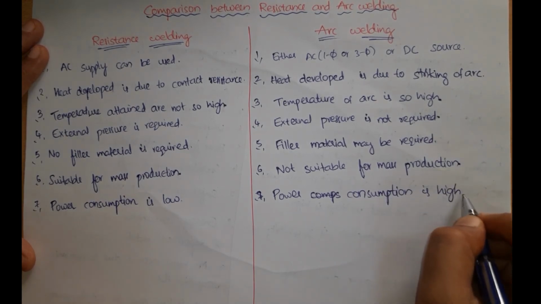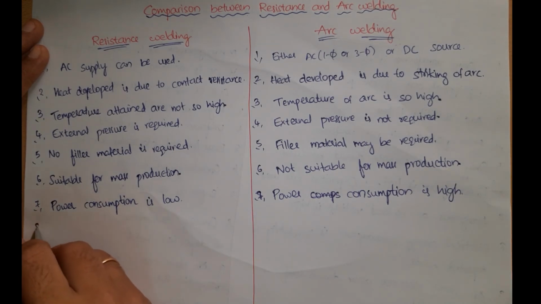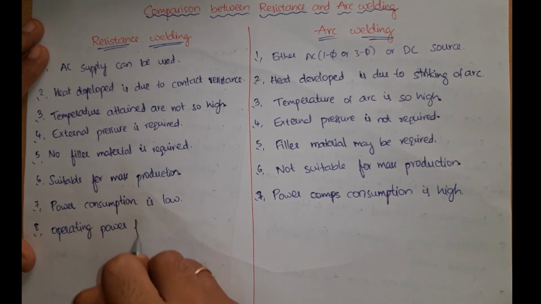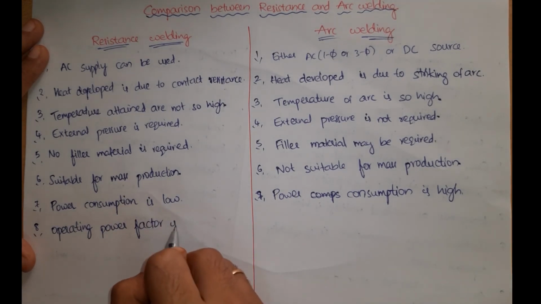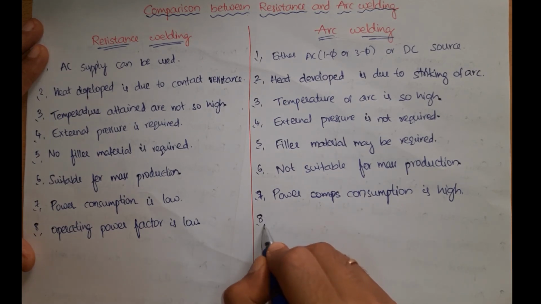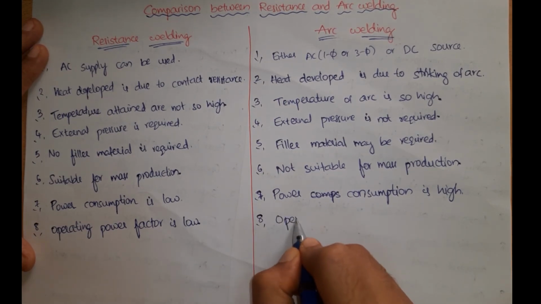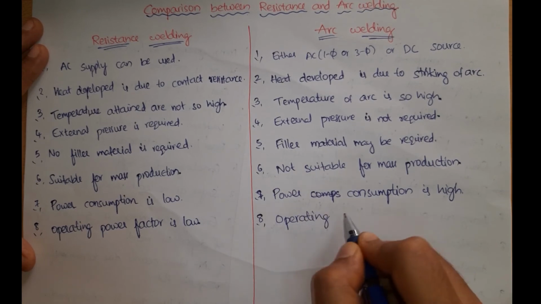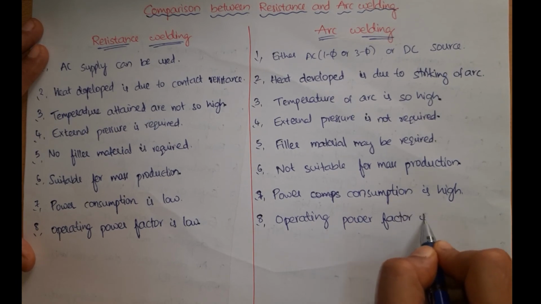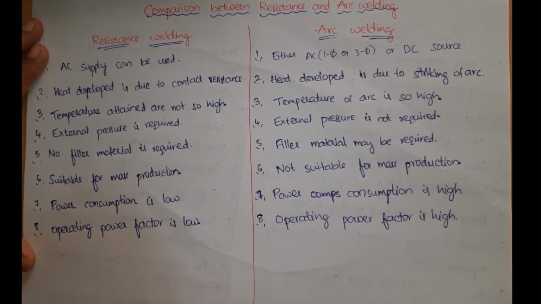Also, when coming to the operating power factor, in case of resistance welding the operating power factor is low, whereas it is high in case of arc welding, right?